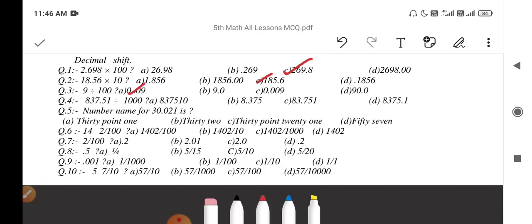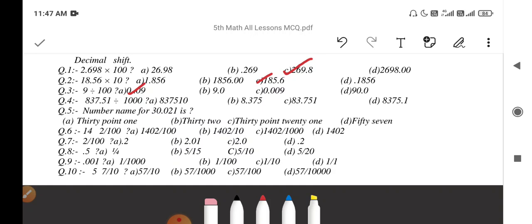836.51 divided by 1000. If you divide, the decimal point will move backward. Sorry, the decimal point will move forward. Here in 1000 there are 3 zeros, so the decimal point will move 3 digits.